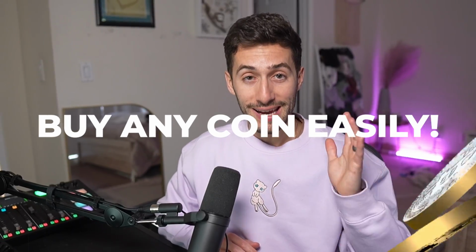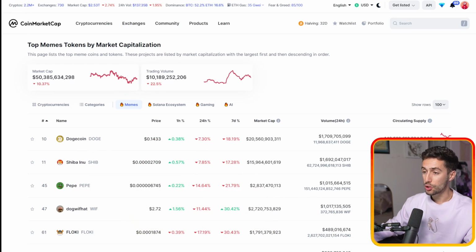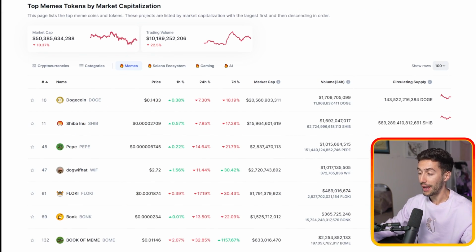Today I'm going to show you guys how to buy any meme coin in existence super quick and super easily, no matter what chain it's on. In fact, you can buy any cryptocurrency in the world using this method. So let's begin. The first thing you want to do is come over to coinmarketcap.com and find the coin that